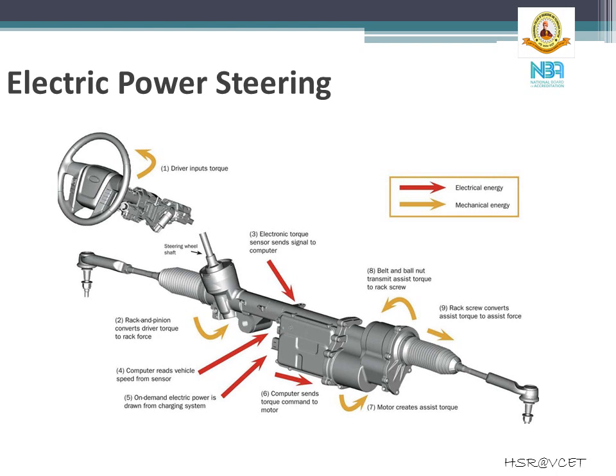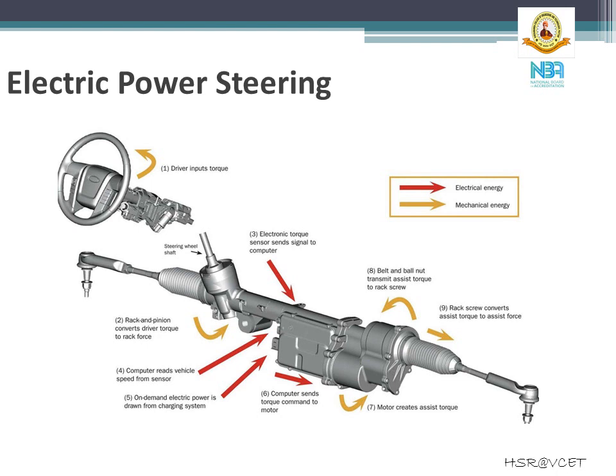Electric power steering system. Generally, the electric power steering system works with the help of an electric motor and a control unit which has multiple sensors to sense various inputs. The motor runs on the battery and uses the electric power to assist the movement of the steering when the driver turns the wheel. As you can see in the figure, the yellow arrow shows the mechanical energy and the red arrow shows you the electrical energy.